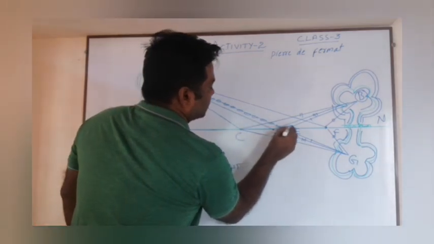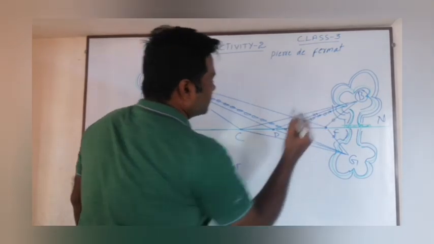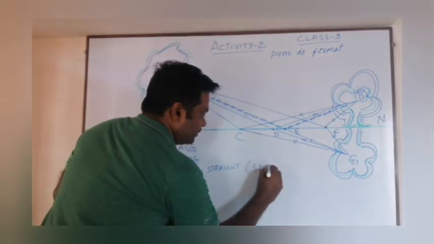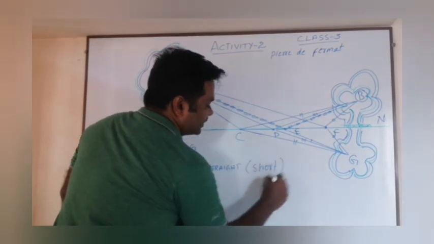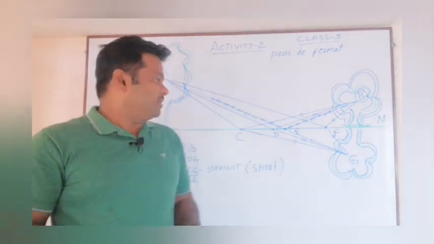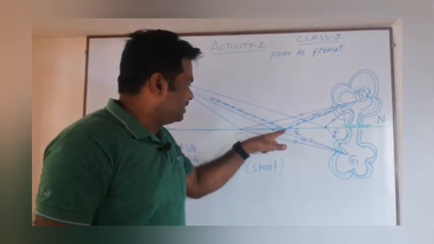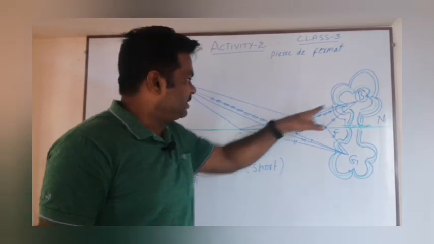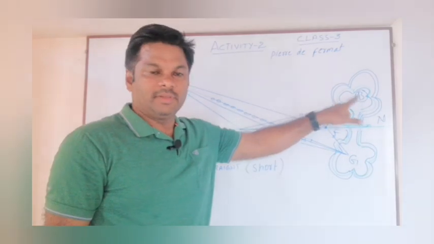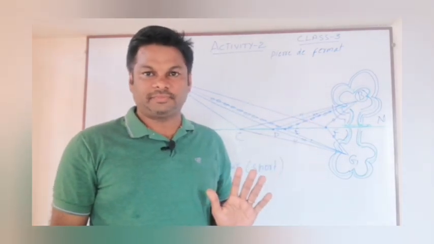If the crow selects this path, it can reach in the shortest time. So the crow must take a food grain present at E, and it can fly to B. So this is the path the crow must select.